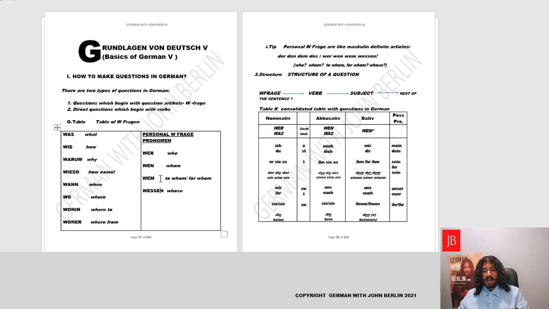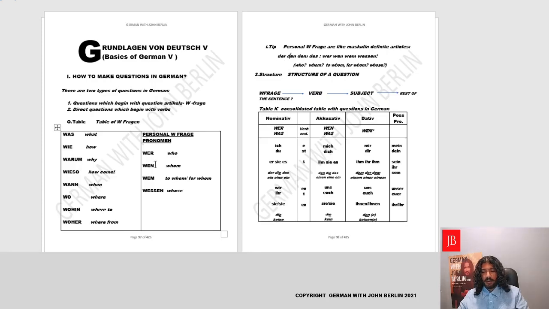Now the question is how to remember these wer, wen, wem, wessen, and we can remember them easily with the help of our masculine definite article. The masculine definite article in nominative, who, is der. From there we can remember wer. Our masculine accusative article, that's under whom, is den. Den, die, das.